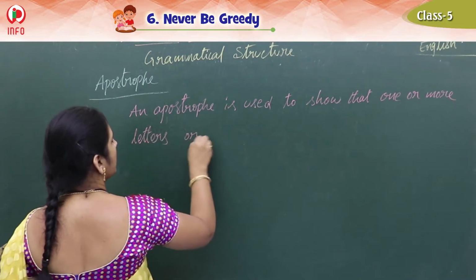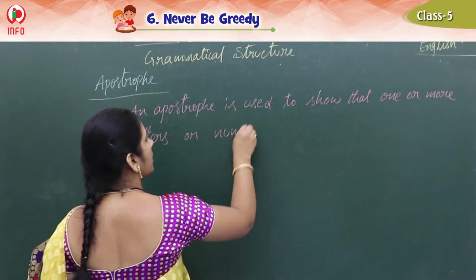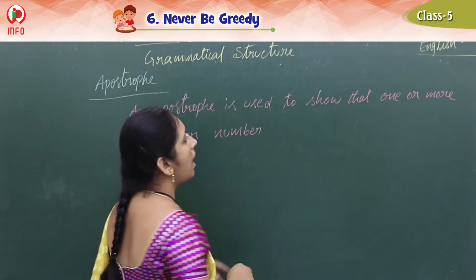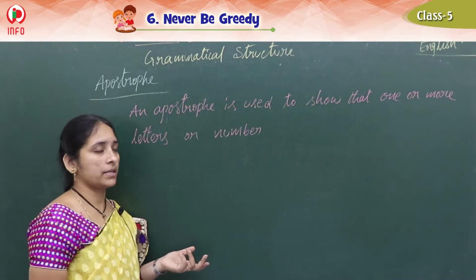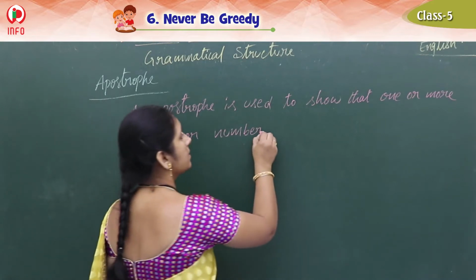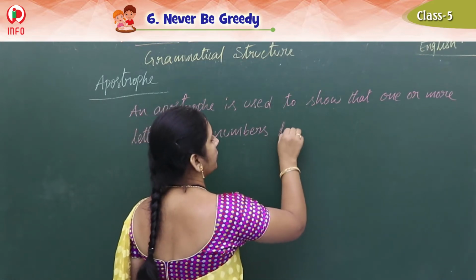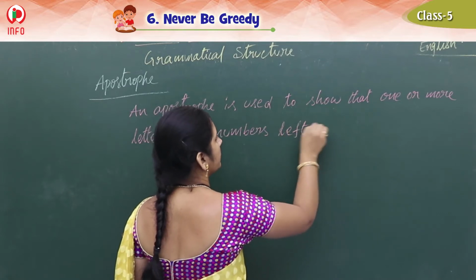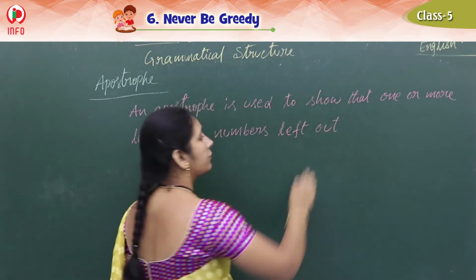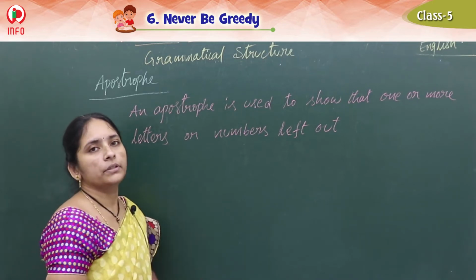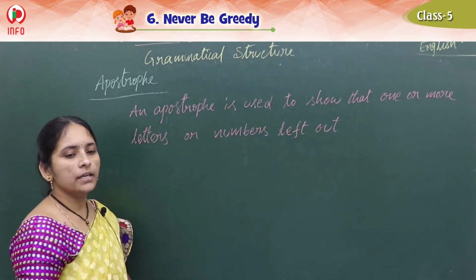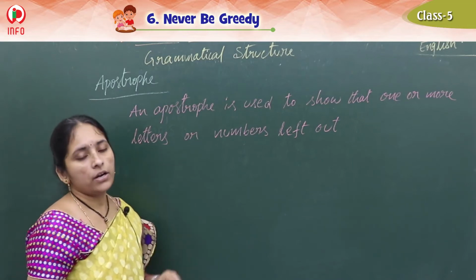Letters or numbers. One letter or one number. More letters, two letters or two numbers. So letters or numbers missed or left out, or omitted also we can write. Omitted means removed, reduced. So that means we are not writing them.